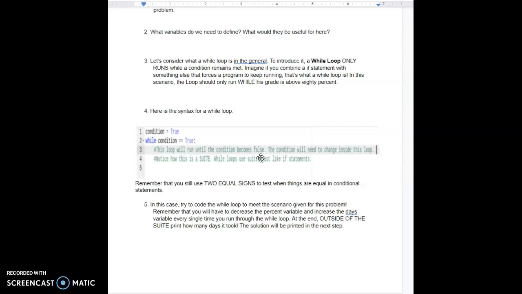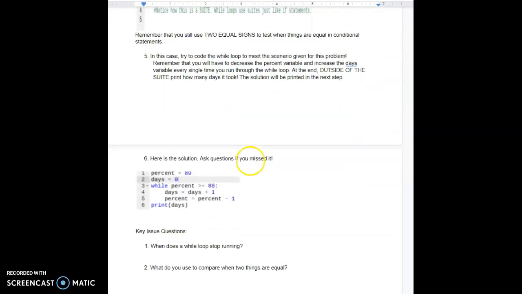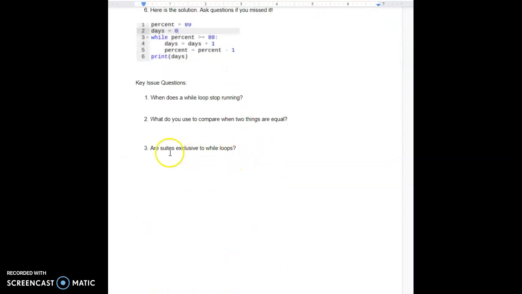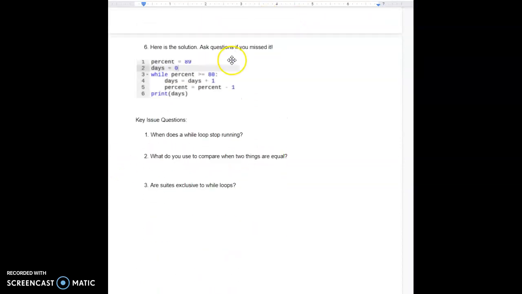Alright, I'll assume you paused, hopefully, and here is the solution. So you can ask questions here. We have percent equals 89, days equals 0. So while percent is greater than or equal to 80, we add the days, and then we subtract the percent. And then at the end here, we're going to print days.